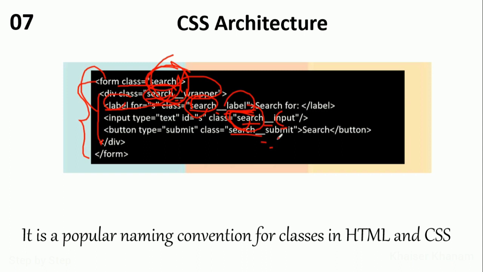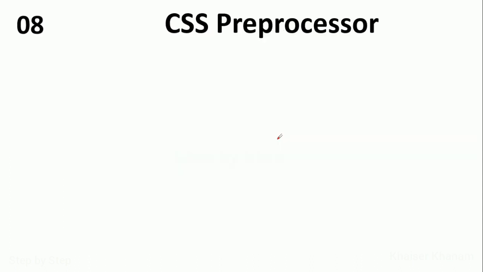This is the best naming convention when it comes to naming classes in HTML and CSS. You have to learn about this CSS architecture, that is BEM. BEM stands for block element modifier. Now next, once you have learned the entire thing, then you should learn CSS preprocessors.